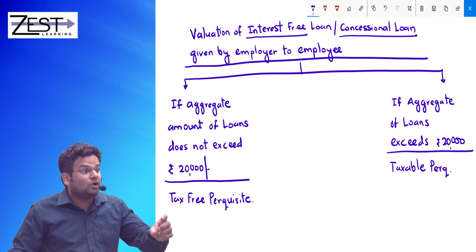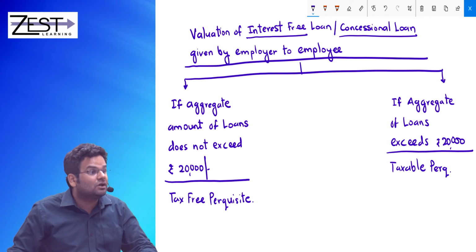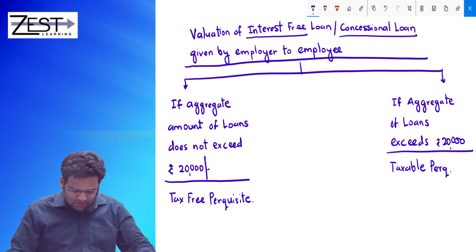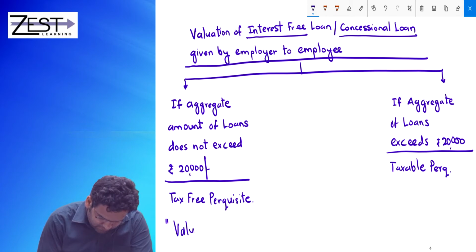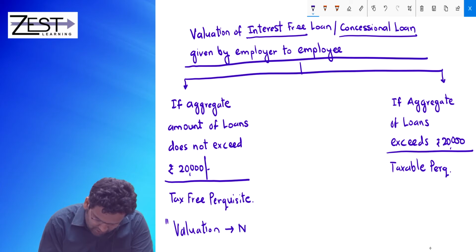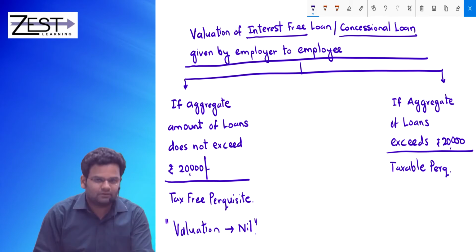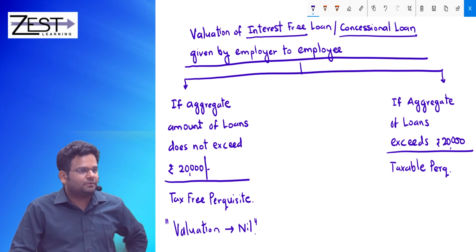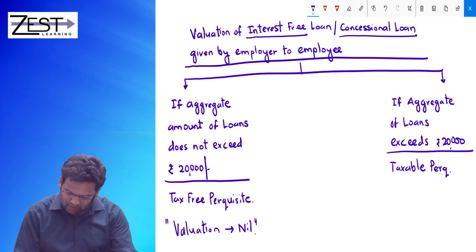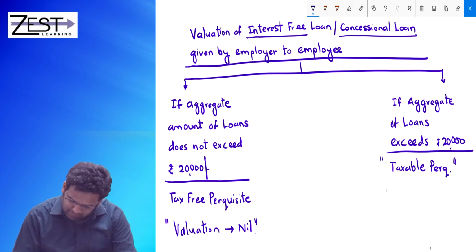If the loan amount does not exceed 20,000, it is not valued. Its valuation is nil. Tax free perquisite मतलब उसकी valuation हो जाएगी nil. That is the meaning of tax free perquisite. And taxable perquisite will be valued.